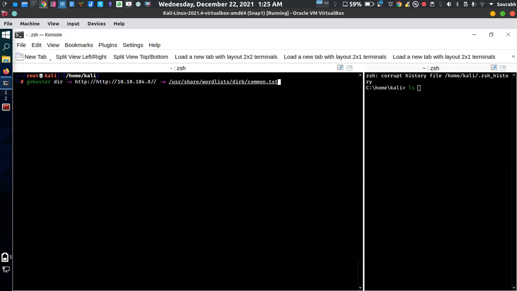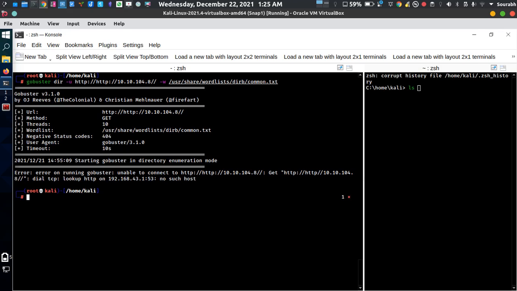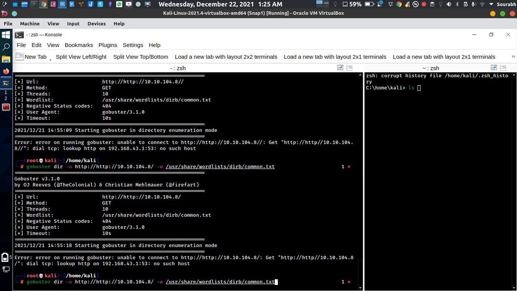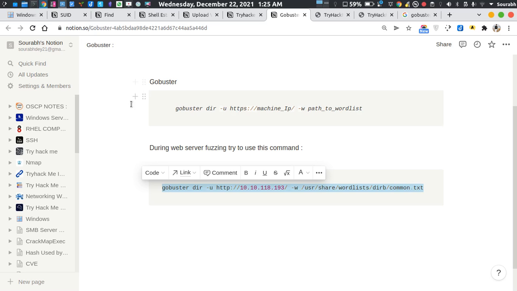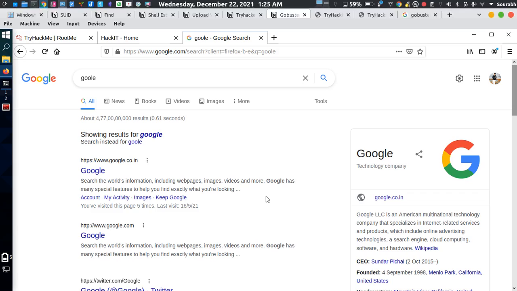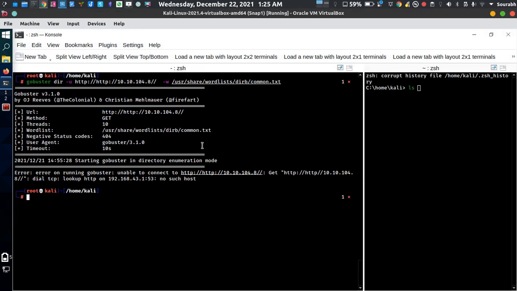So you just have to hit enter, and okay, I think something is not working. So what is not working? Let me just check first. Okay, just go to the particular URL. Okay, so it's single, not double.